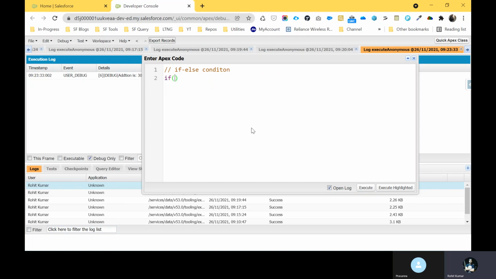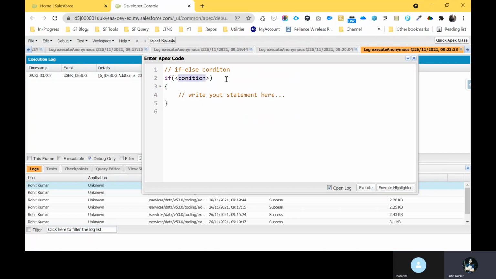If this condition is true, you have to write your condition here, this is the syntax, and write your statement here, right?